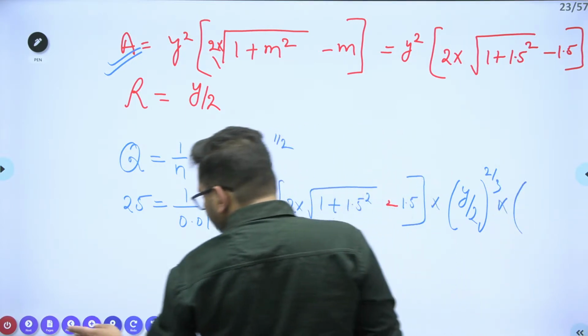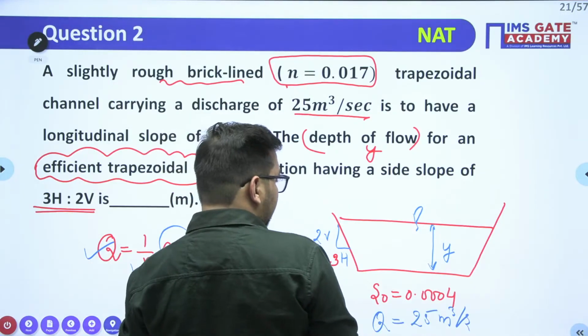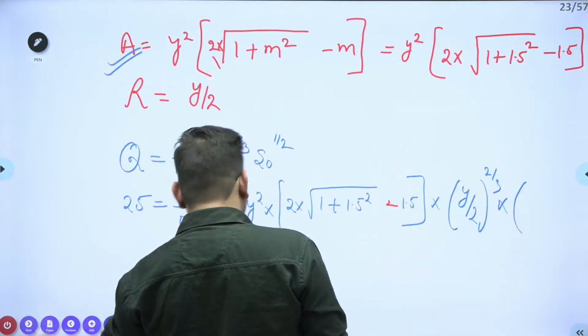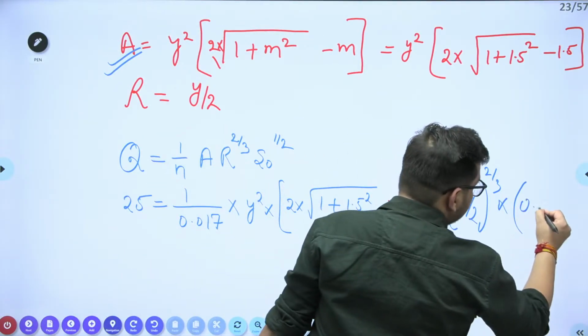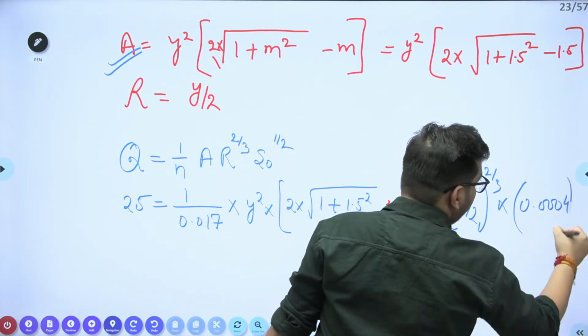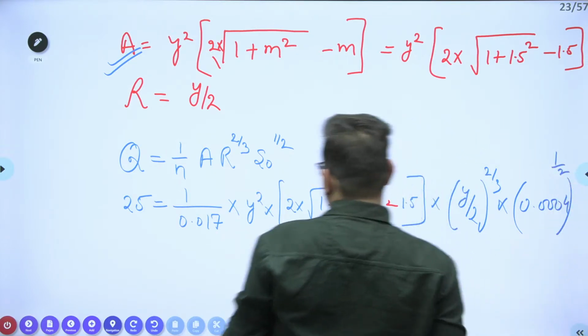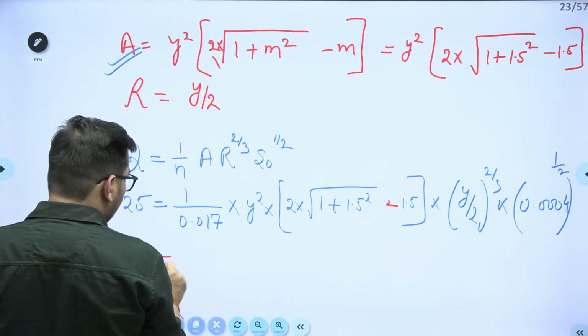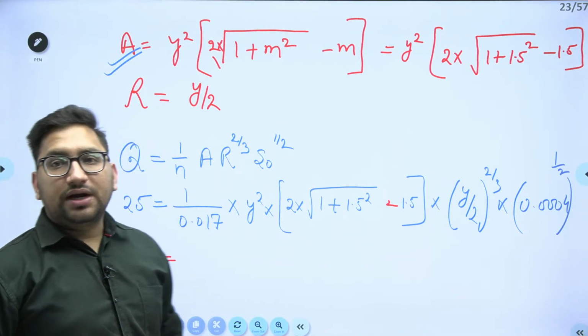What was the value of S naught? S naught value is 0.0004, to the power 1 by 2. Just calculate the y value from here. This is the only unknown. Calculate the y value from here.